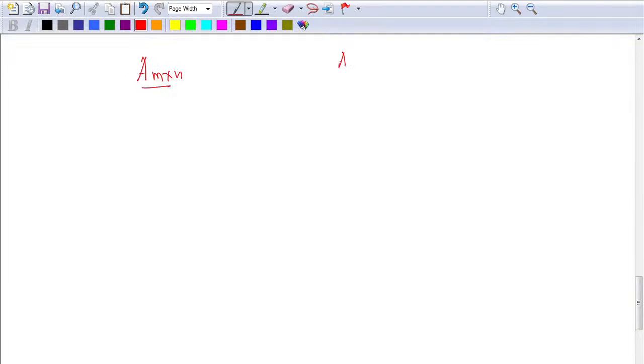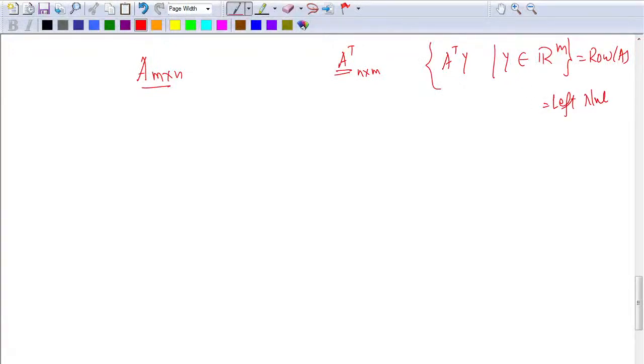One is looking at A transpose, which will give you an n cross m matrix. So I can look at A transpose y, where y belongs to Rm. This will give me the row space of A. If I want to look at the left null space, then I am supposed to look at all y such that A transpose y is 0.